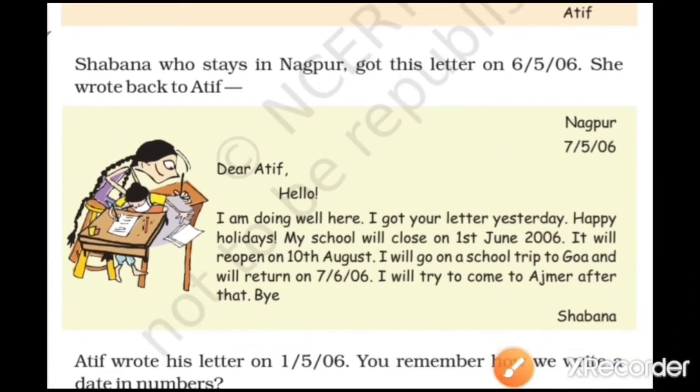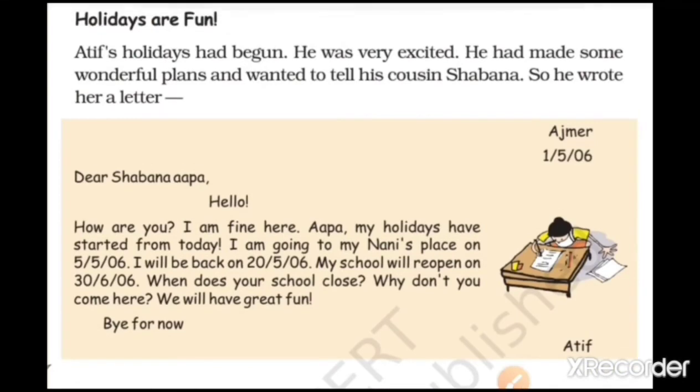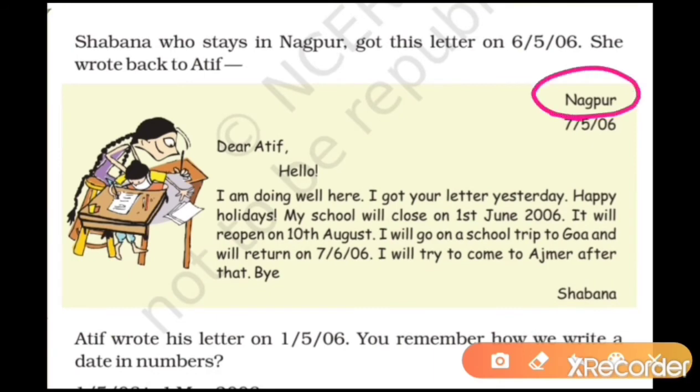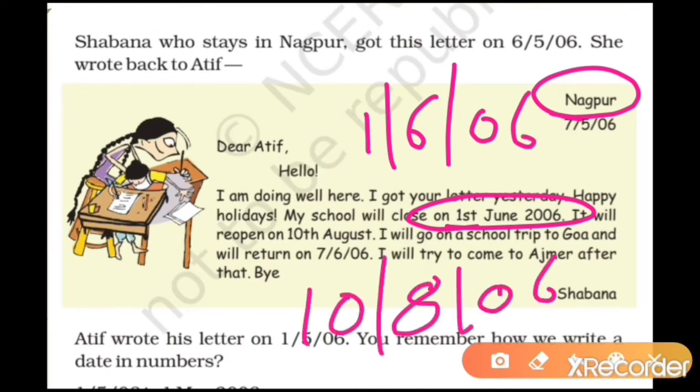Now the next letter is from Shabana. Shabana is writing the letter to Atif. Atif stays at Ajmer and Shabana stays at Nagpur. She is also describing her holidays. "My school will close on 1st June and it will reopen on 10th August." This means her holidays start on 1/6/2006 and end on 10/8/2006.